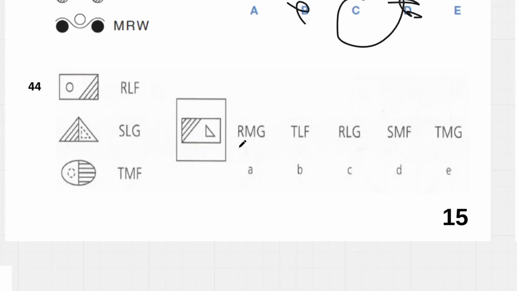So it looks like the bottom has to be, the end has to be G, so we can cross these out. And then we have L and L are similar, that looks like the hatching, so it's going to be L in the middle, so we're going to get C.